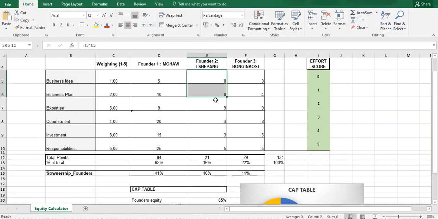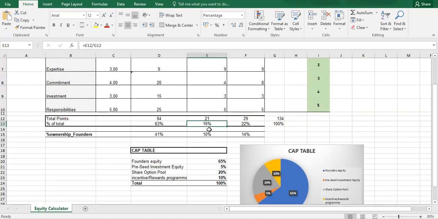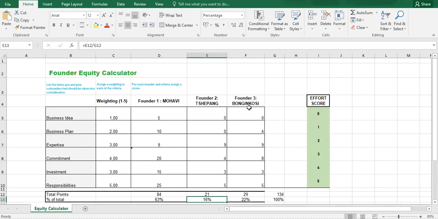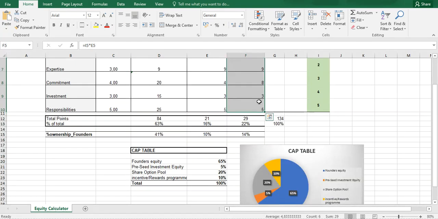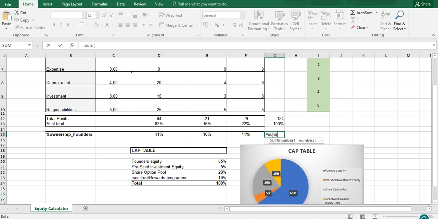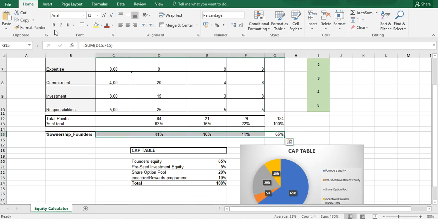And then after calculating all the points for Tshepang, you also see that Tshepang's got 16%. That means that he owns 10% of 65%. Then for you, Bobinkosi, those are your points, which give you 22%. 22% of 65% is 14%. So all in all, this total percentage, when you add it all up, it must give you a full 65% for the founder's equities. So let's add it up. There's the 65%. You see that? Let me just highlight it for you.